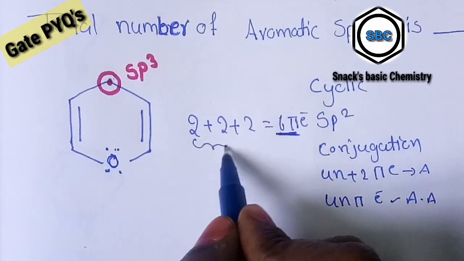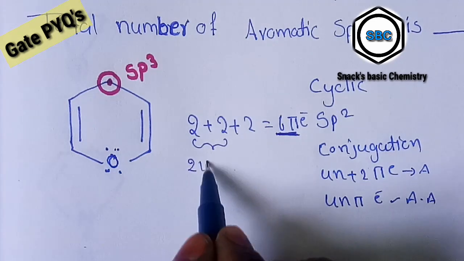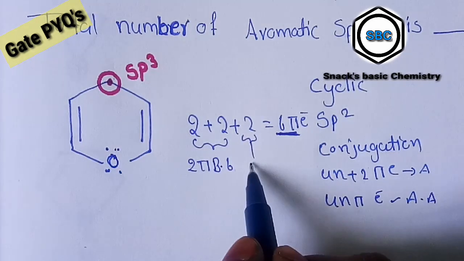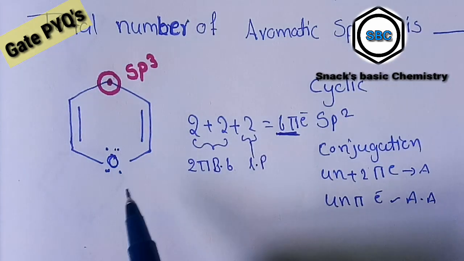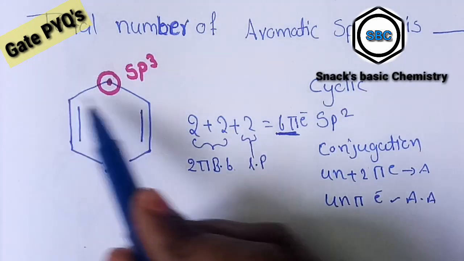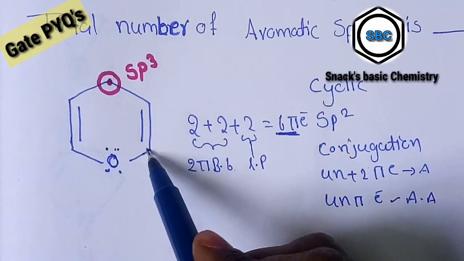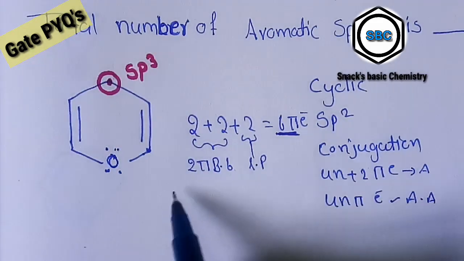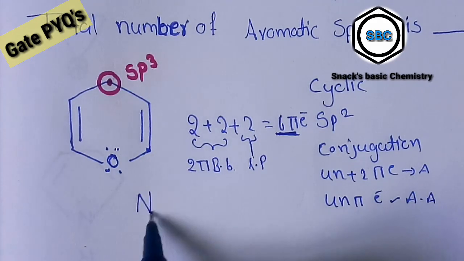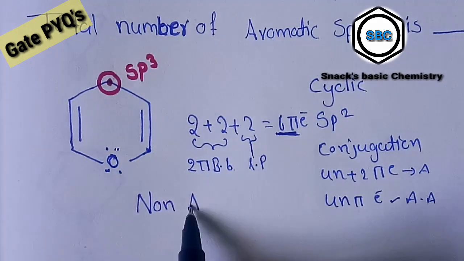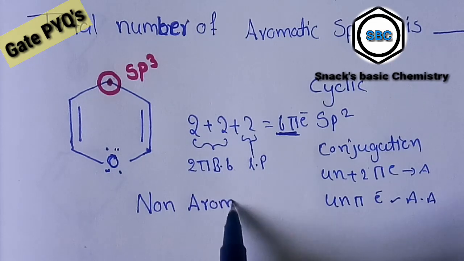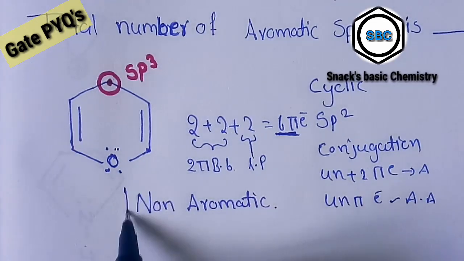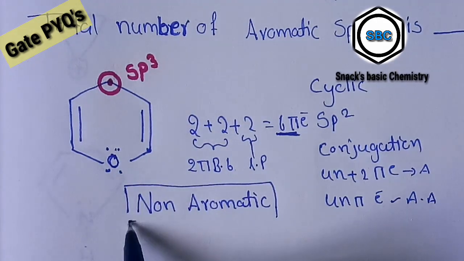These two are 2 pi bond electrons, and it is a lone pair of electrons, but these carbons have sp2 hybridization and this carbon has sp3 hybridization, so it is a non-aromatic compound.